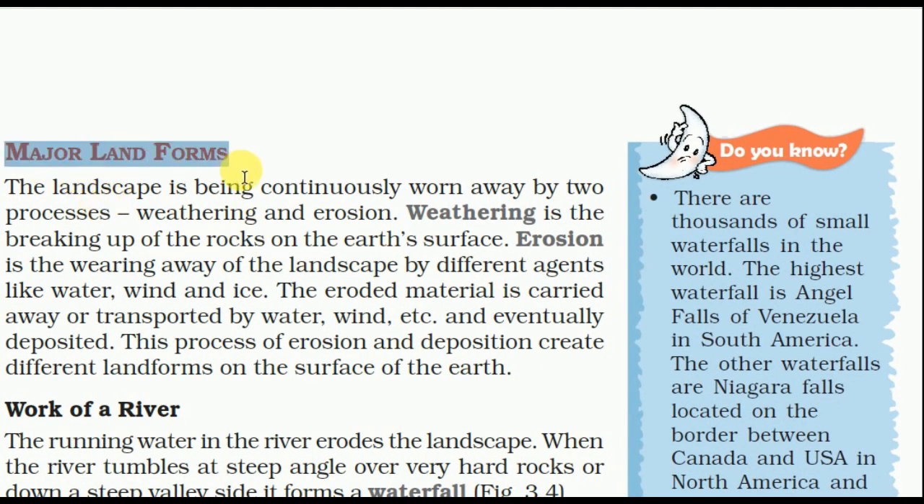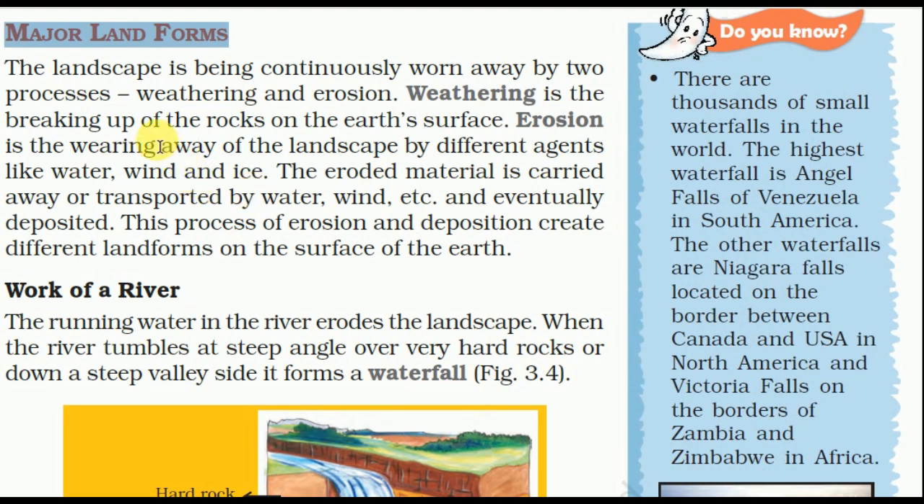Major landforms. The landscape is being continuously worn away by two processes: weathering and erosion. Weathering is the breaking up of the rocks on the earth's surface. Erosion is the wearing away of the landscape by different agents like water, wind, and ice. The eroded material is carried away or transported by water, wind, etc., and eventually deposited. This process of erosion and deposition creates different landforms on the surface of the earth.